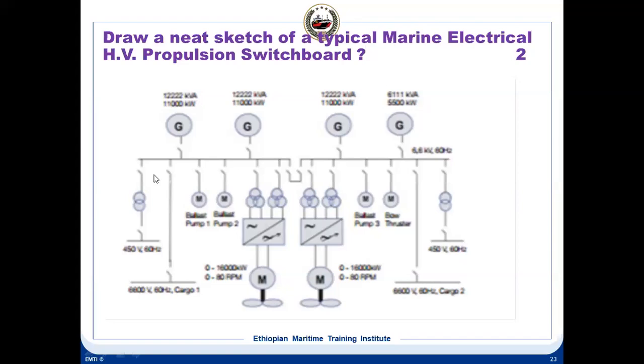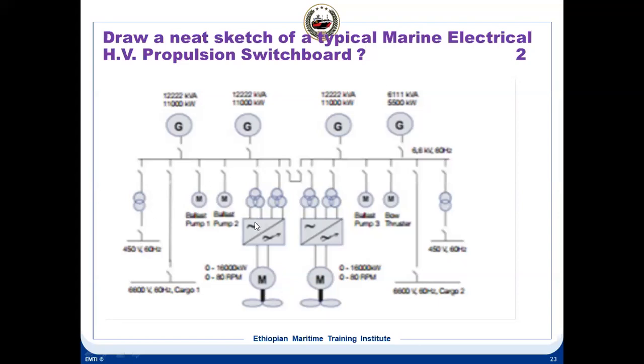So here you can say this is an SF6. This one can be SF6 or it can be VCB also. But here, if you see, what it connects to is low voltage, it can be ACB also, air circuit breakers. For medium or low voltage we are using air circuit breakers. So this is a propulsion switchboard.